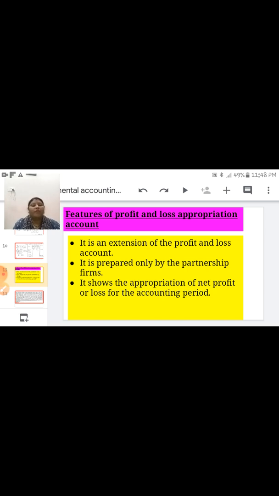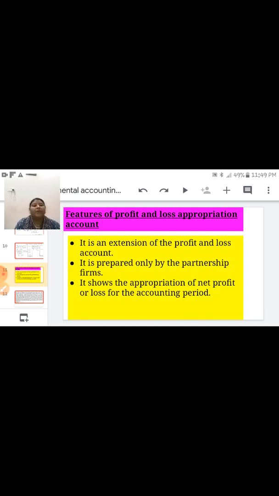Now, features of the profit and loss appropriation account. First feature: it is an extension of the profit and loss account, because it is prepared just after the P&L account. If a sole proprietorship is converted into a partnership, then after the P&L account you prepare the appropriation account.